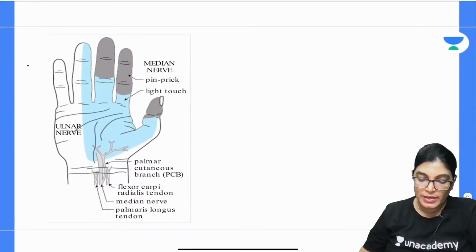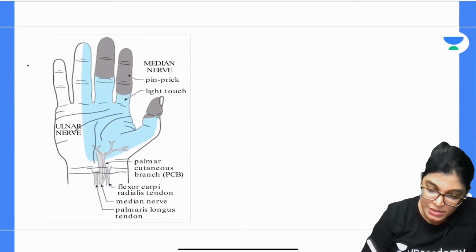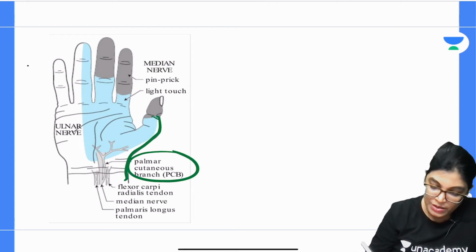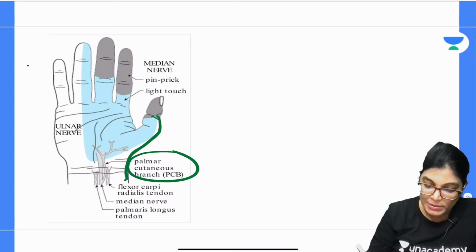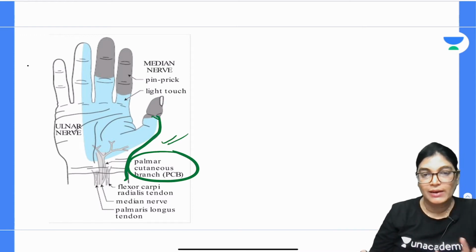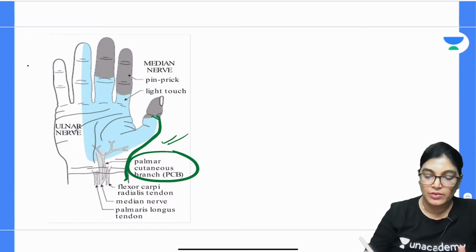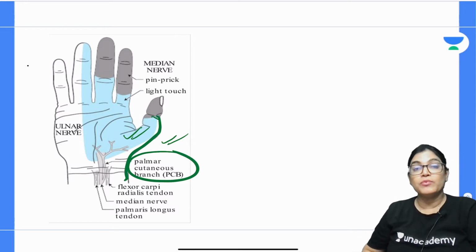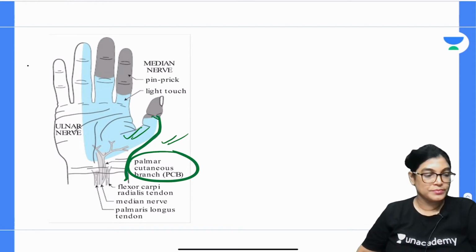So here also you can see this is the palmar cutaneous branch. Let me use green color. This is the palmar cutaneous branch, which passes above the level of the flexor retinaculum and innervates the palmar aspect of the lateral part of the hand, but it will not be compressed when carpal tunnel syndrome happens.